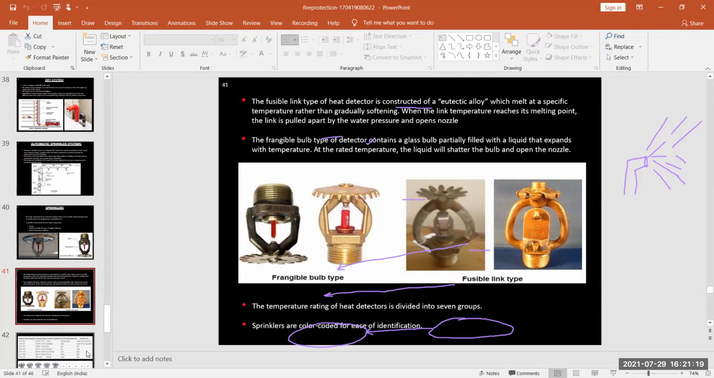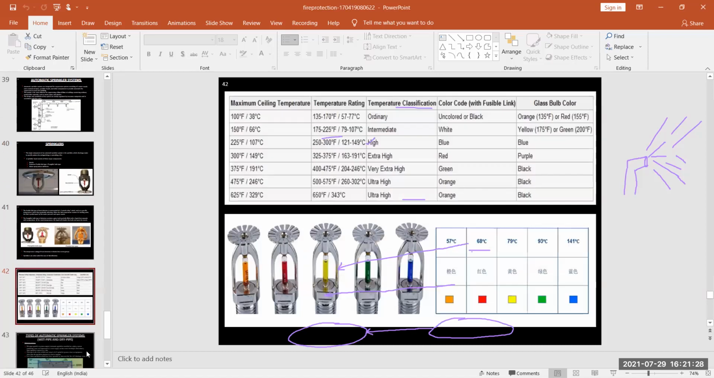The temperature rating of heat detectors is divided into 7 groups. Sprinklers are color coded for ease of identification. Here we have a separate table. Here you see maximum ceiling temperature, temperature rating, temperature classification, color code, fusible link, and glass bulb color. All things are put in this table.